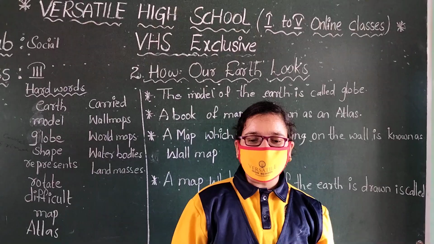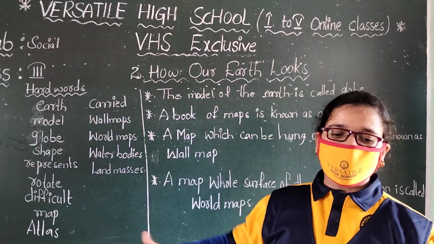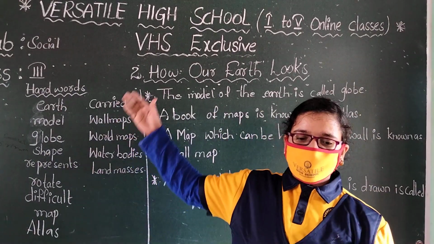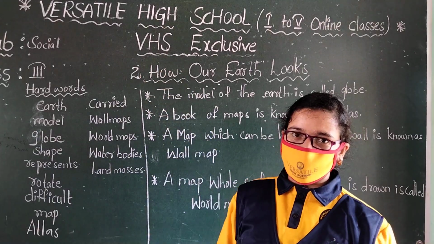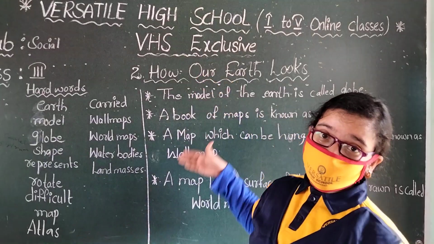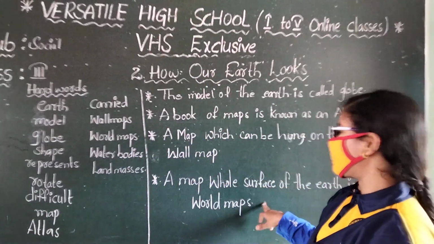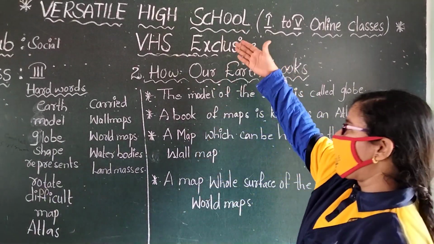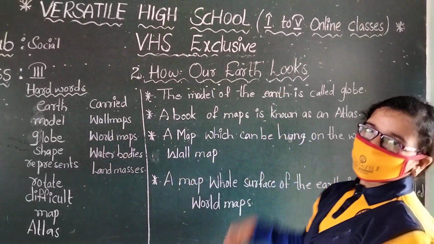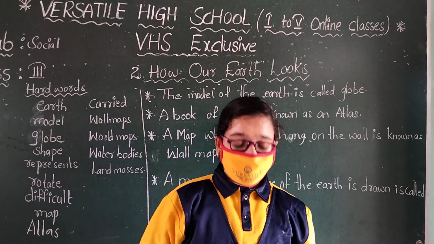Maps can be hung on walls. That is called wall maps. Okay, children. Wall maps we can hang on the walls. That is wall maps. Okay, children. Next,